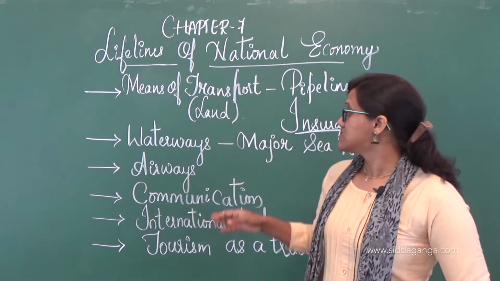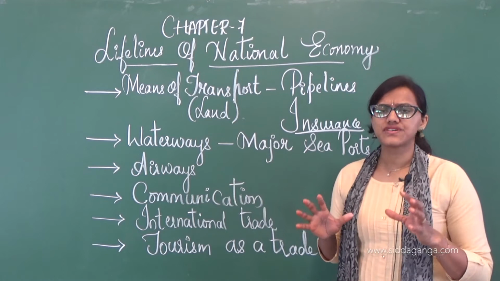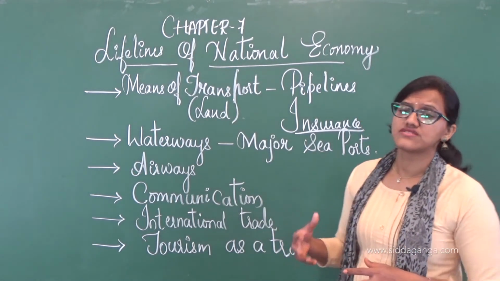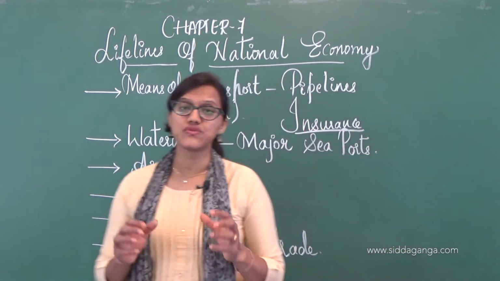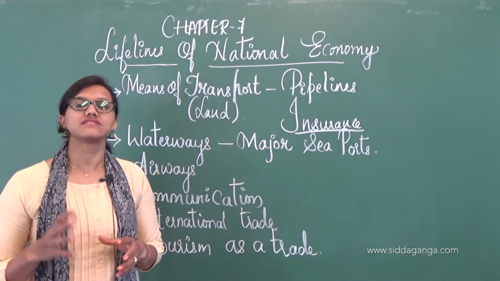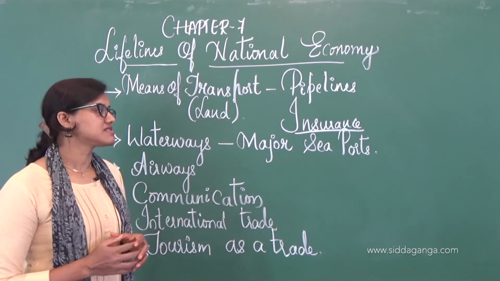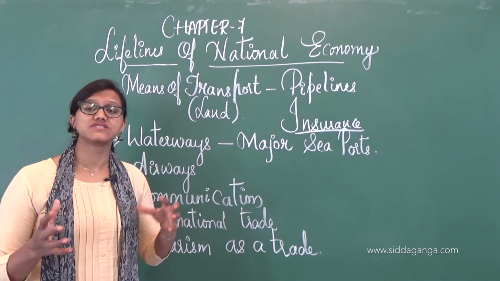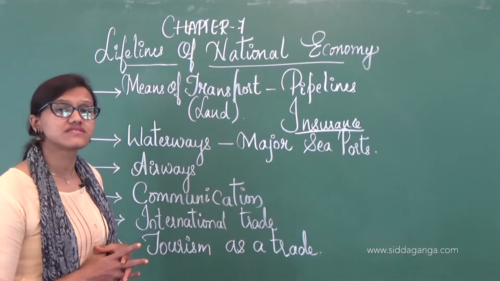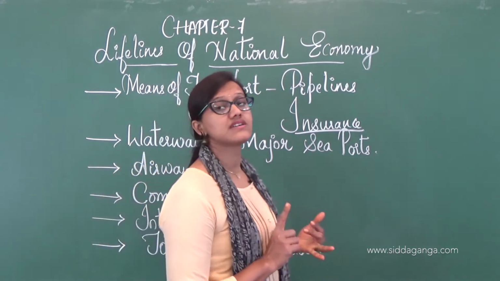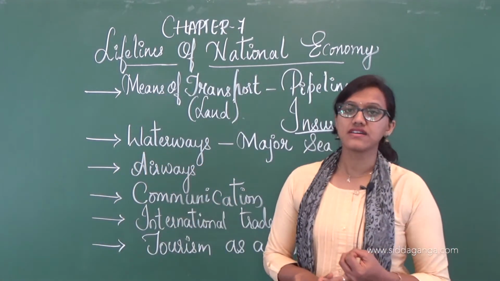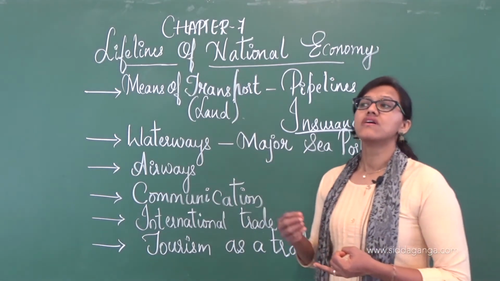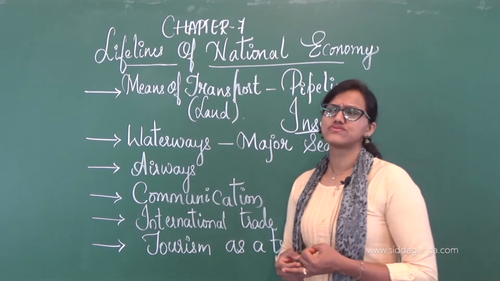The reason is, see, through waterways or any of the modes, if you consider means of transport, either road or airways or waterways, if you insure the goods, then it is the safest part. How does insurance play a role? See, what happens, when goods are taken from one place to another, there are chances of theft, there are chances of fire, if it is roadways, sometimes even that happens if you are carrying some hazardous goods or hazardous liquid.